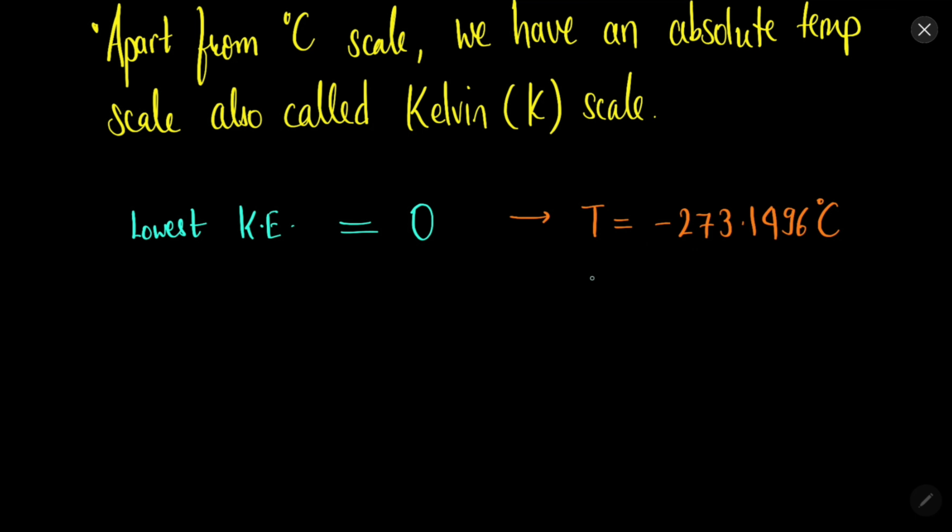So in degree Celsius, water melts at 0 degrees Celsius, and water boils at 100 degrees Celsius.